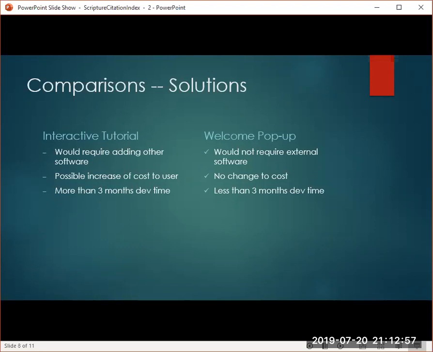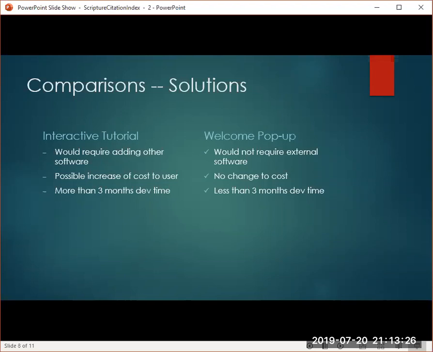The interactive tutorial, as represented by the Smart News app, had a score of 22 out of 23 in usability requirements. But the tutorial would require more resources, which would lead to a possible increase of cost to the user, maybe going from free to having to pay for it, and would most likely take more than 3 months of development time to find the right resources and then implement them into the already existing structure.